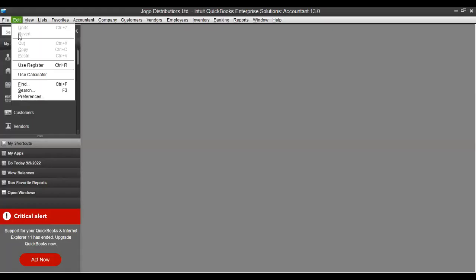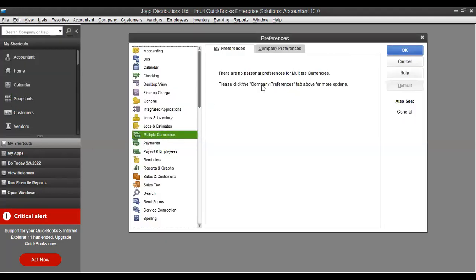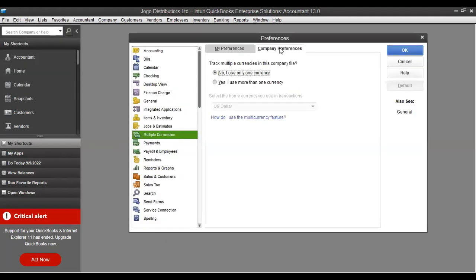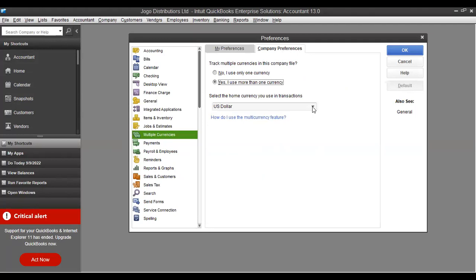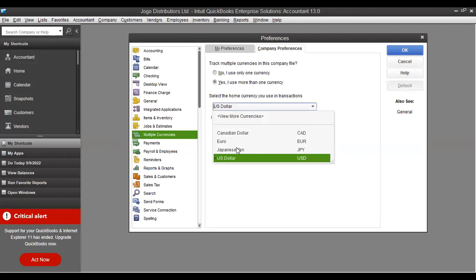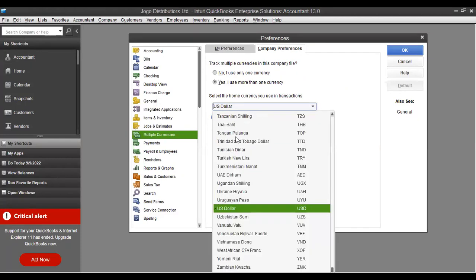Come to Edit, then Preferences, then Multiple Currencies. Then you say Company Preference. You say you want to use single. Yes, okay. Then you click on the drop-down arrow and then you view more currencies. When you click on View More Currencies, you choose the UG shilling.